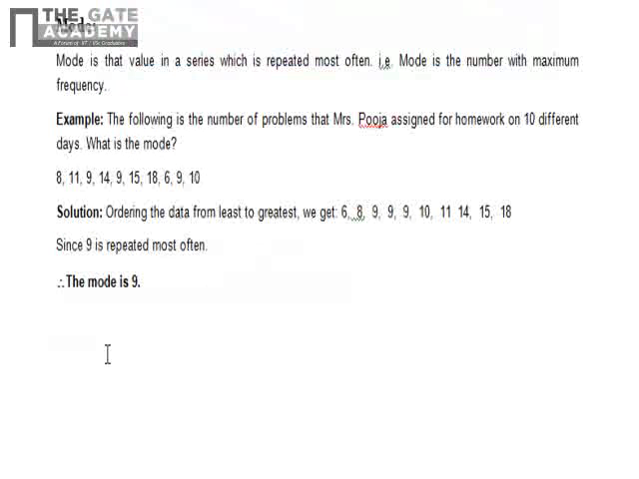Now we will see mode. Mode is the value in the observation which is having highest frequency. That means highest number of occurrences.